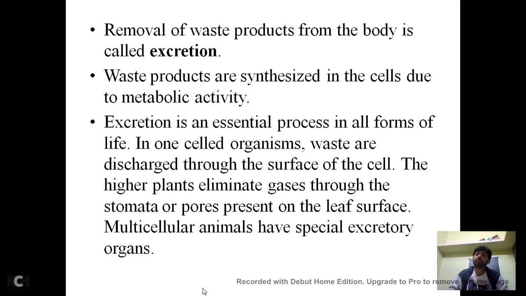The waste will be discharged through the surface of the cell, that is, the plasma membrane which covers all its organelles, its nucleus and the cytoplasm. By simple diffusion, whatever waste is generated during the metabolic activity of a single-celled organism will be excreted out through the surface of the cell, right?